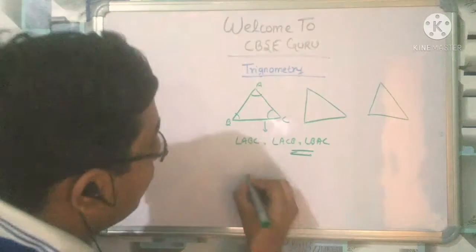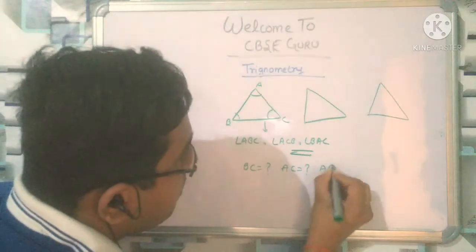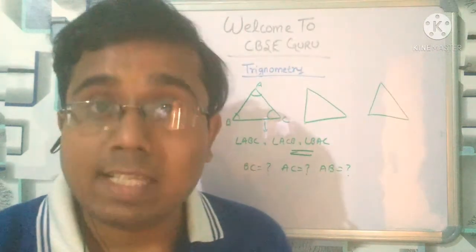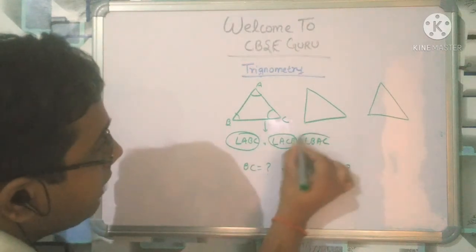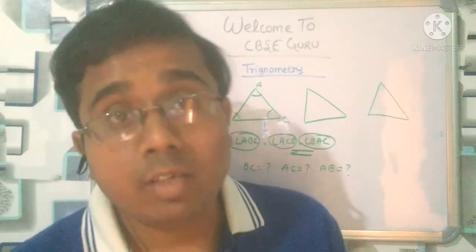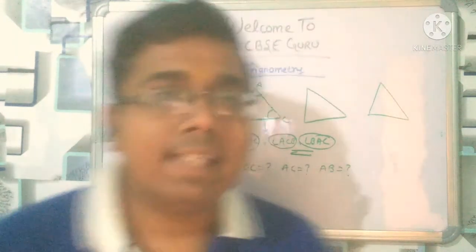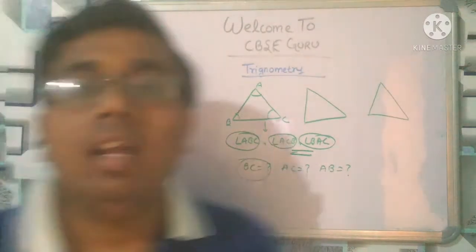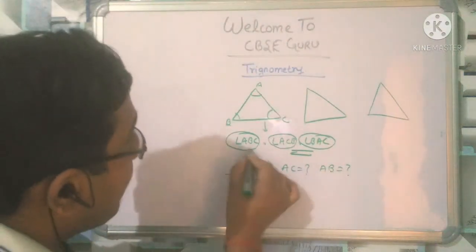If I want to know what is BC, what is AC, what is AB, to know the sides of the triangle if any of the angles is given, angle ABC, angle ACB, angle BAC, how should we calculate? What should be the concept of calculating the side of the triangle by only the angle?